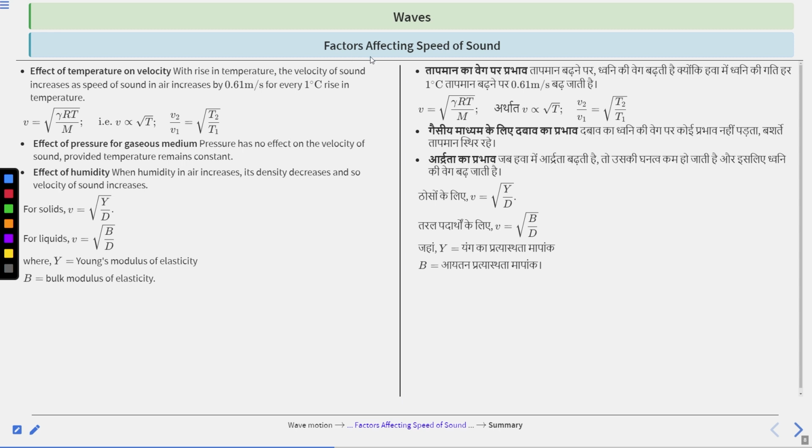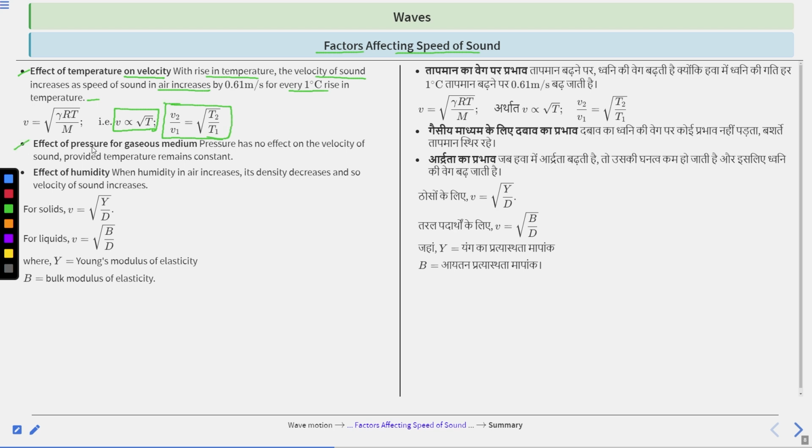Next is factors affecting speed of sound. Effect of temperature on velocity. With rise in temperature, the velocity of sound in air increases by 0.61 meter per second for every 1 degree Celsius rise in temperature. So v equal to under root gamma RT divided by M. So v is directly proportional to square root of T. This one. So v2 upon v1 is equal to under root T2 by T1. So these are the formulas related to the temperature effect.